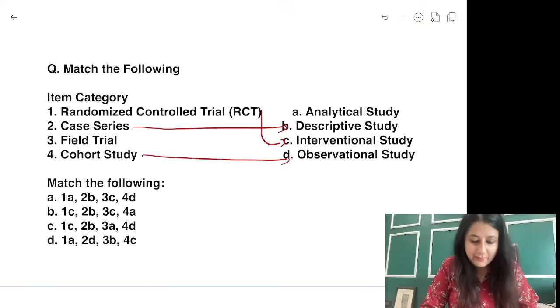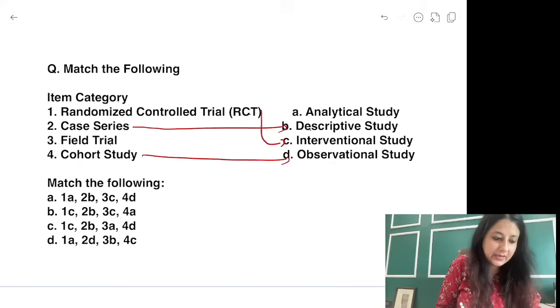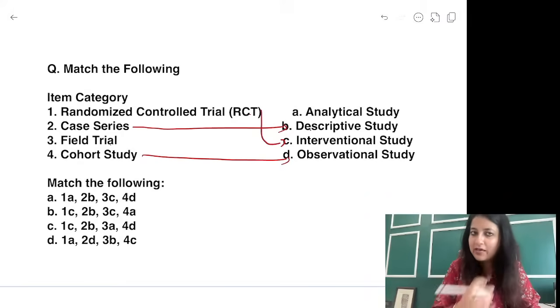Now here there has been a little mismatch. RCT is also interventional, case series is also, so 2 to B everywhere we have. Randomized control trials is not analytical. I will just change because field trials are also interventional. So yes, a little mismatch happened. I'm really sorry for that.